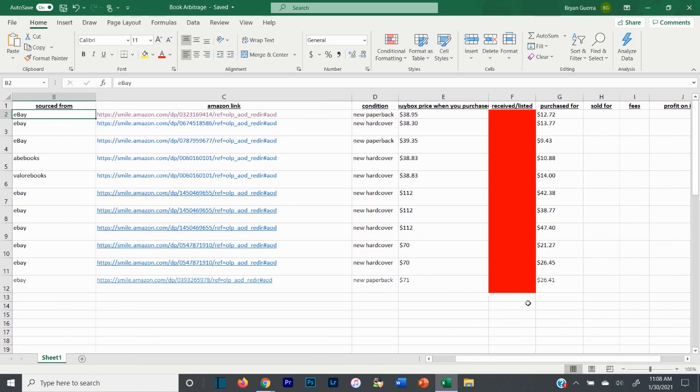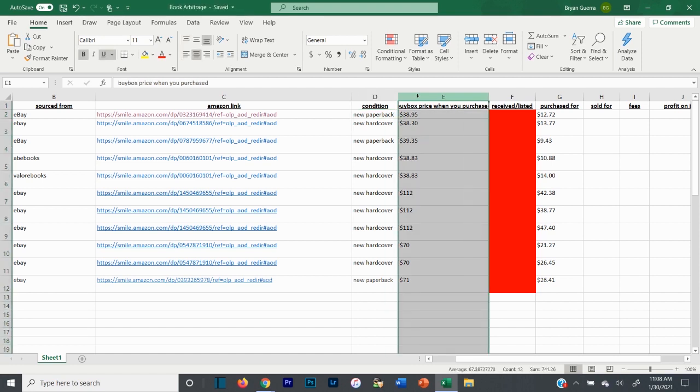So I keep track of all this data, obviously the new, paperback or hardcover, if it's books specifically, whether it's new or used, because with books there's usually a buy box price on new and used. Then the buy box price for when I purchased it, so I know immediately when I get it. If I look at the buy box when I receive this and the buy box price is all the way down to like $15, and I purchased it for $12.72 and the buy box price when I purchased it was higher, I know immediately without even having to look into it further, I need to return this book because it's not profitable anymore.